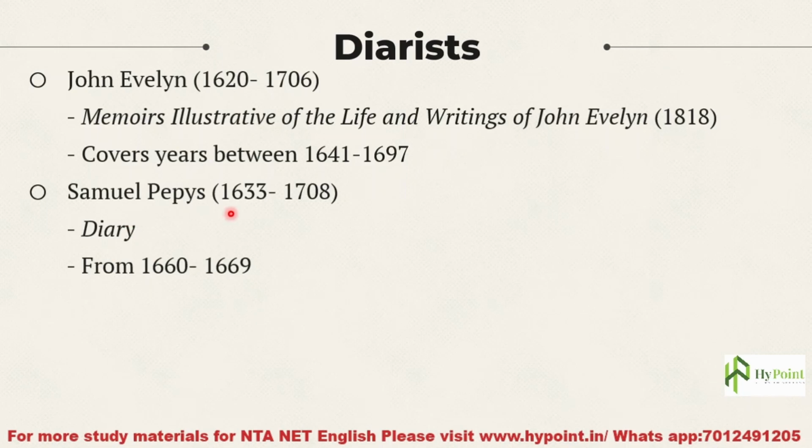The next diarist of the age is Samuel Pepys. Samuel Pepys lived from 1633 to 1708, and his diary is titled Diary. It covers years from 1660 to 1669. I have seen a question exactly asking about this particular period. Please do remember their names, the titles of their diary, and also the years covered in their diary.